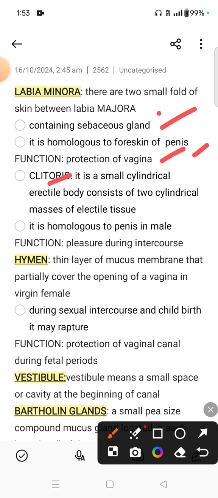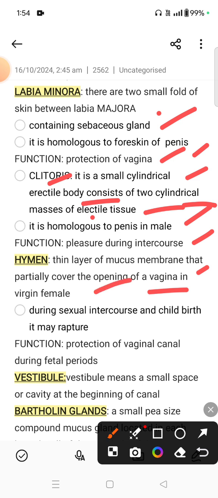Now clitoris. It is a small cylindrical erectile body consisting of two cylindrical masses of erectile tissue. It is homologous to the penis in males, during intercourse. Now hymen. A thin layer of mucous membrane that partially covers the opening of the vagina in virgin females. During sexual intercourse and childbirth it may rupture, and its function is protection of the vaginal canal during fetal periods.